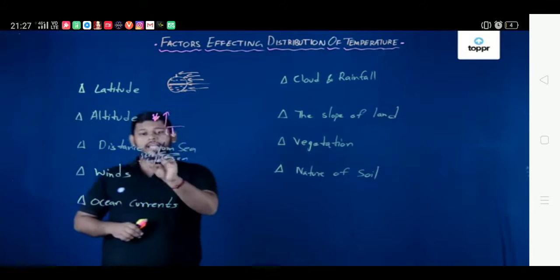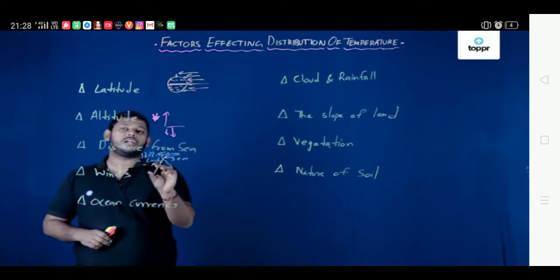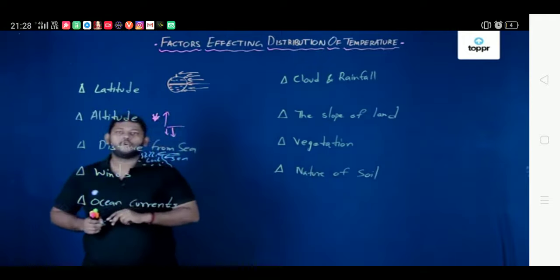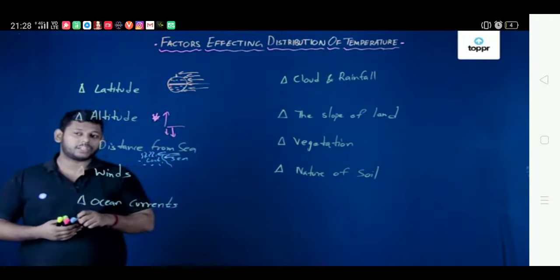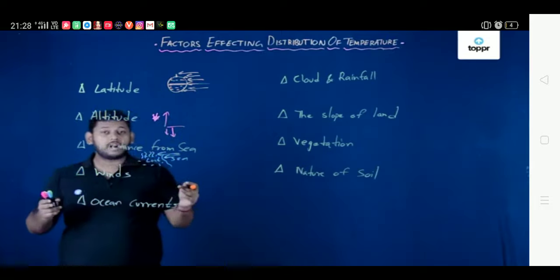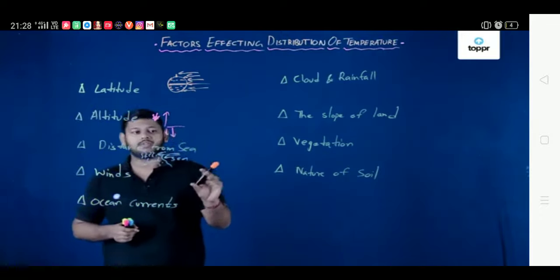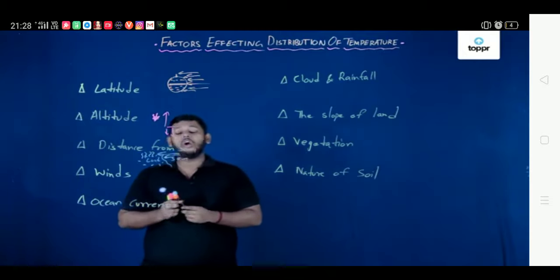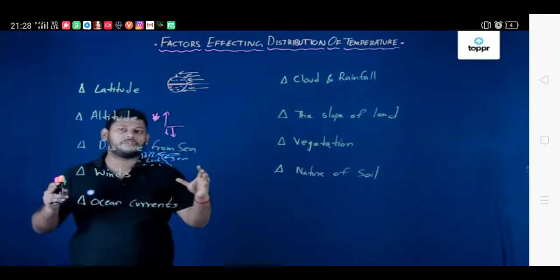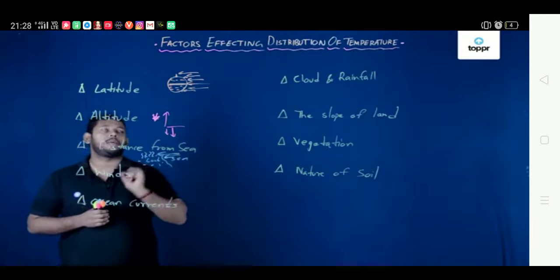This is known as the effect of distance of land from sea. So, this is how the sea breeze influences the land and its temperature. Now, talking about the next factor, which is the winds. Winds also influence the temperature a lot, because winds from one or two ends come in and cool down an area, and those areas from where the winds are coming might experience an adverse climatic change such as rainfall because of low pressure forming in that area. So that is the effect of winds on temperature.